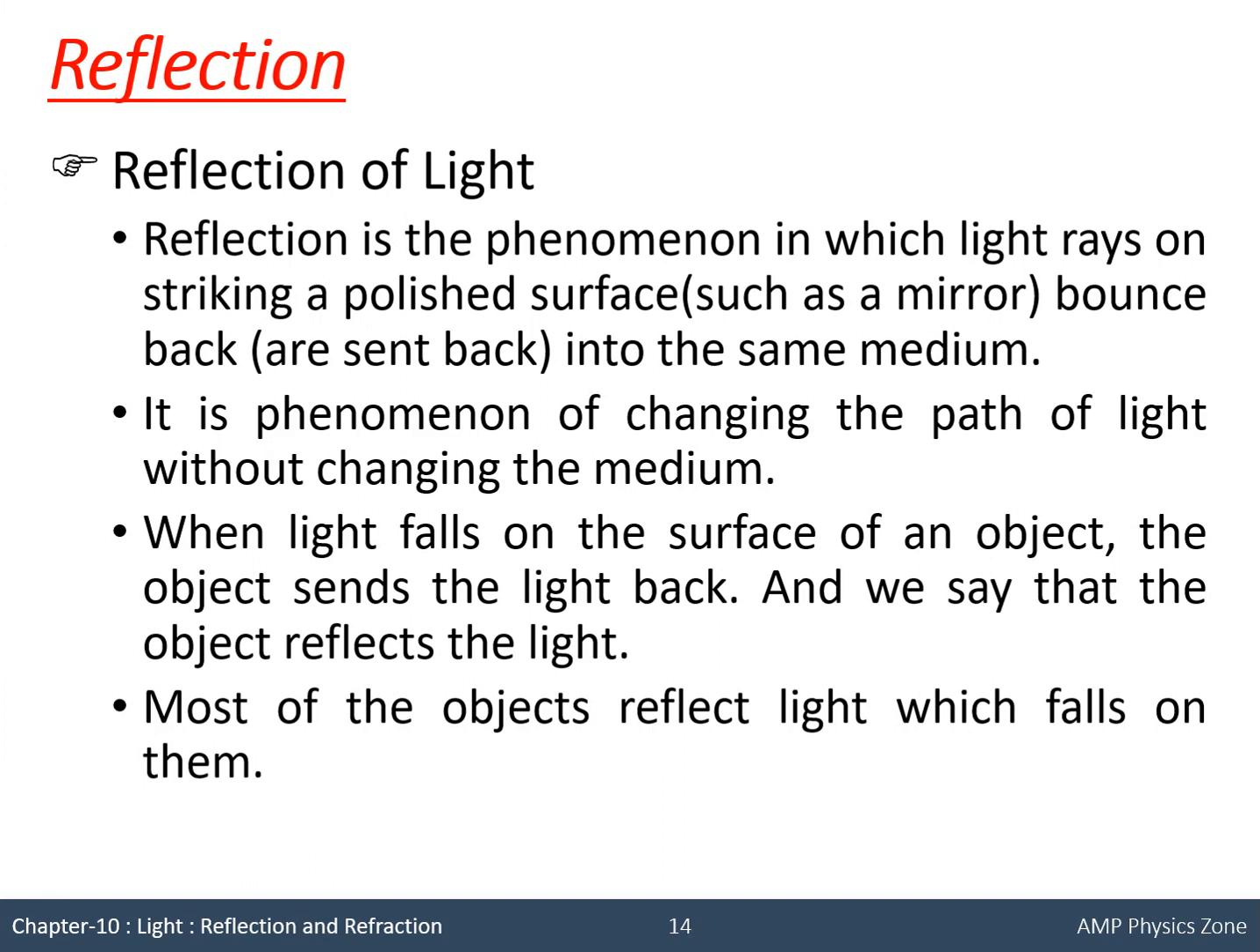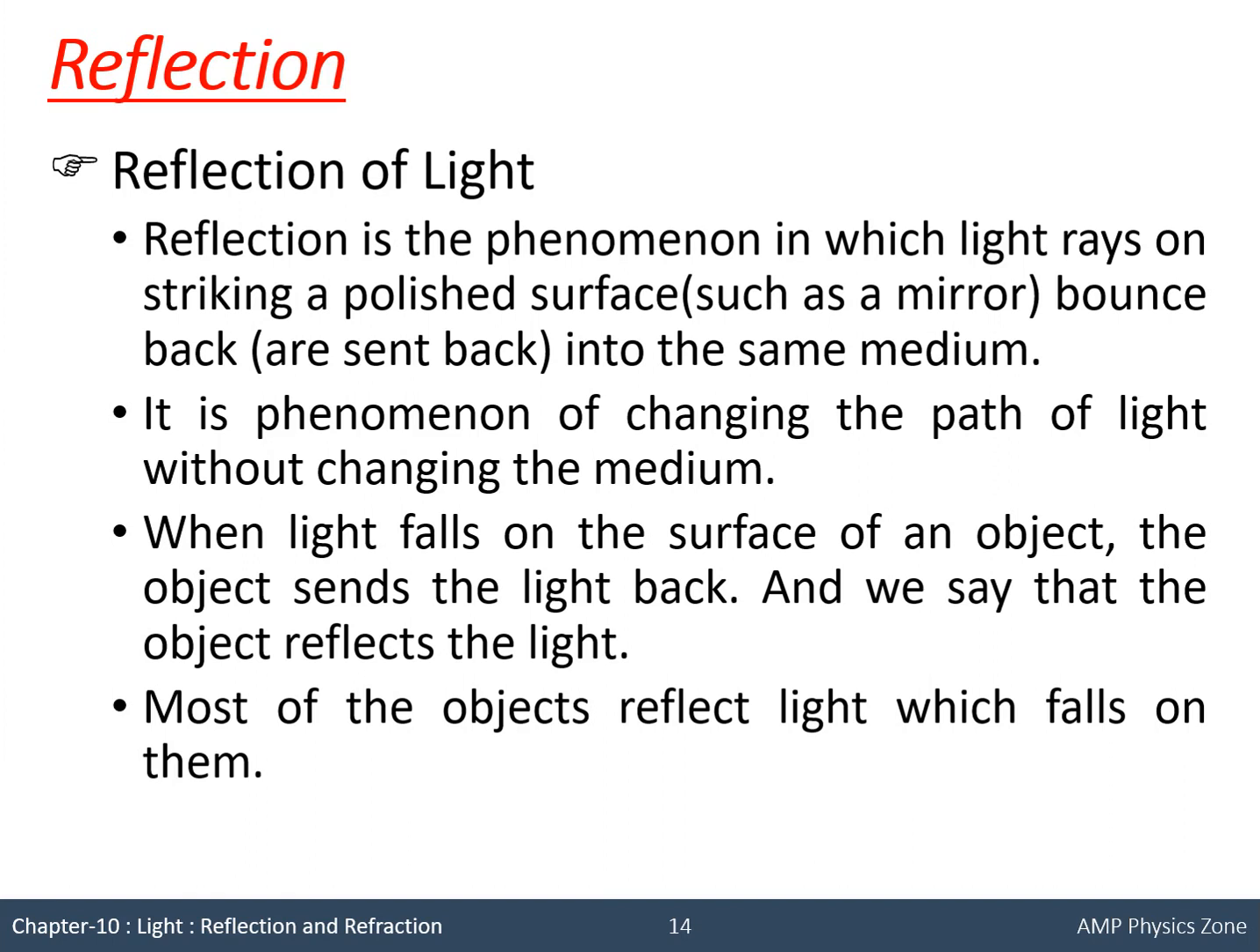Now in the case of a mirror, if a parallel beam is incident, then the reflection will be parallel. But if it is a rough surface, then if a parallel beam is incident, the reflection will not be parallel. The reflected rays will move in all directions, so we can see the object from each and every part of the room.